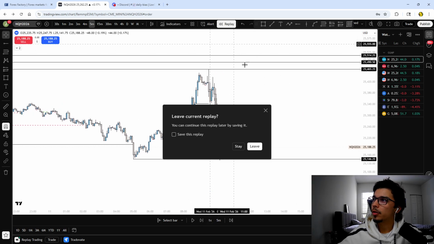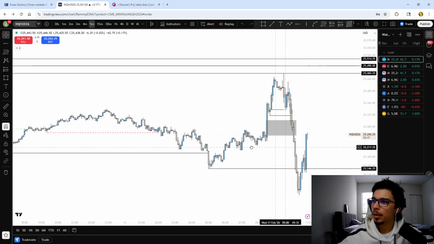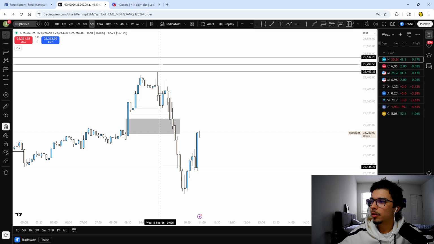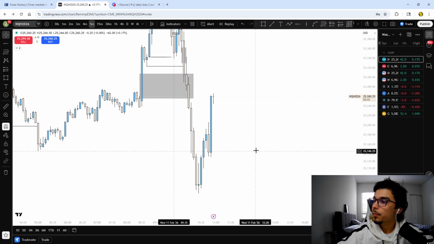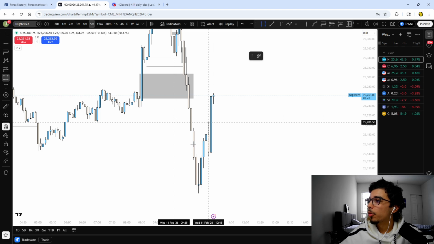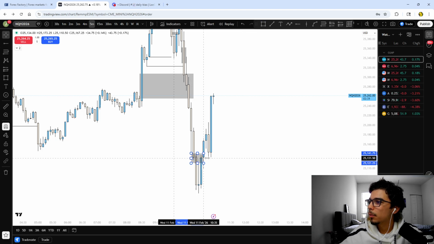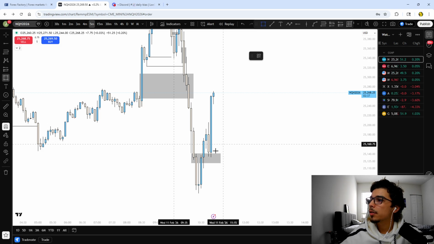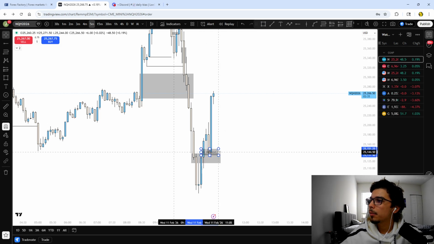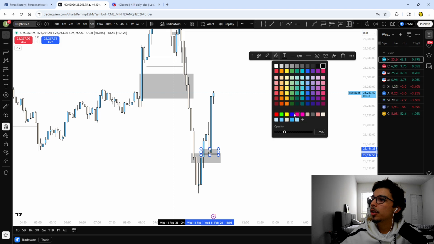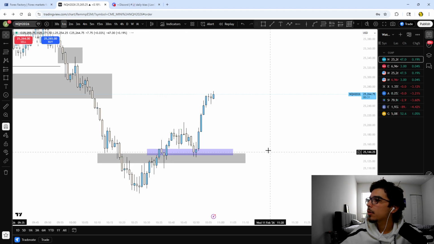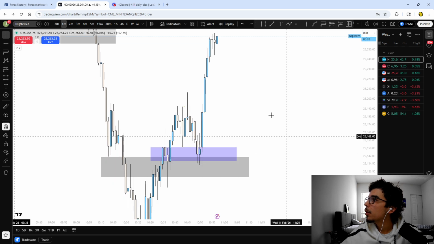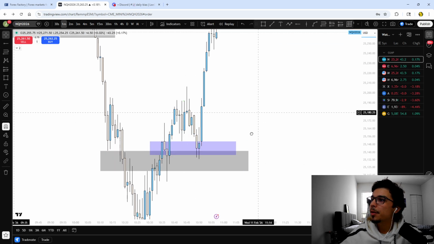Let's see what market is doing right now. I think at the time I started making this, we started trending back up. Looks like we had a nice continuation model right here. We got a double 5-minute inversion right here. We got a pullback into this 5-minute BPR. And it looks like we got a rejection out of that BPR. Was there a clean inversion out of it? There probably was a 30-second somewhere in here.